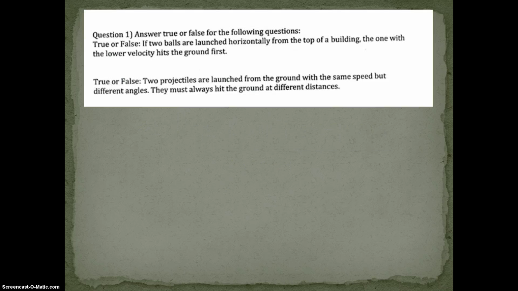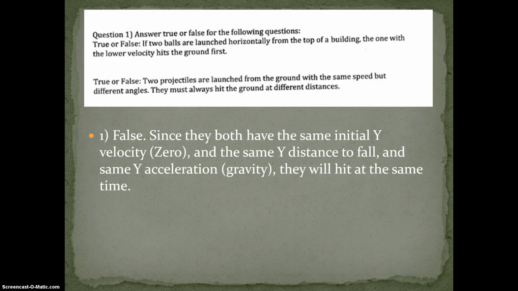First question. Two balls are launched horizontally from the top of the building. So you're putting them both straight forward. The lower velocity one hits the ground first. And the answer: absolutely false.